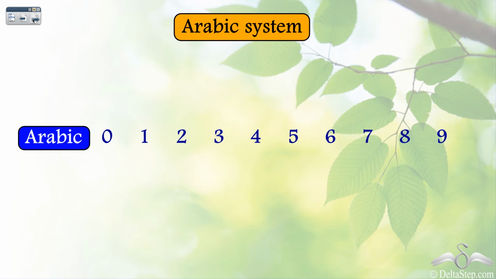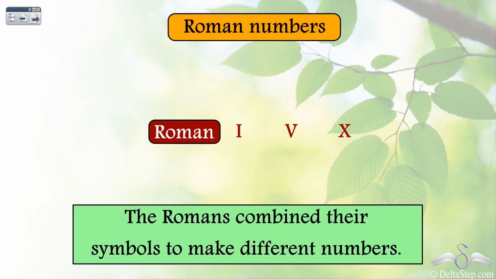Similarly, the Romans had their set of symbols. The first 3 symbols in that set were I, V and X. Now Romans combined their symbols to make different numbers, and I, V and X were combined in different ways to write numbers till 39.